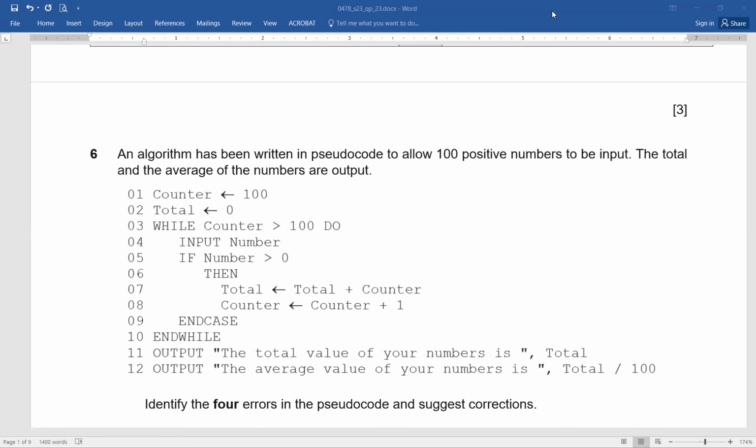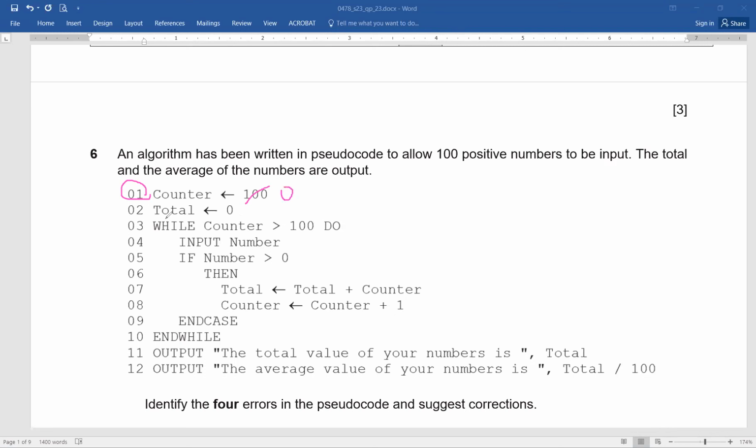Okay, now let's do it together, one by one. Is line number 1 correct? Counter assignment operator is 100. No, it's a problem. Okay, what is the problem? It should be a 0. Fine. Okay, good.